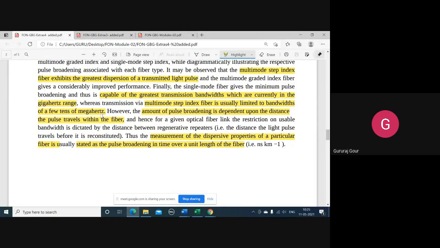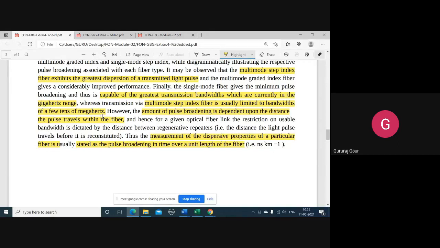Multimode fiber doesn't mean that it is supporting large bandwidth. Because of the involvement of multiple modes, the bandwidth is shared there compared to single mode. That's why it is supporting less bandwidth, in terms of megahertz compared to gigahertz in the case of single mode. So this is the quite difference you are observing with bare eyes, or bare discussion, between single and multiple mode fibers.